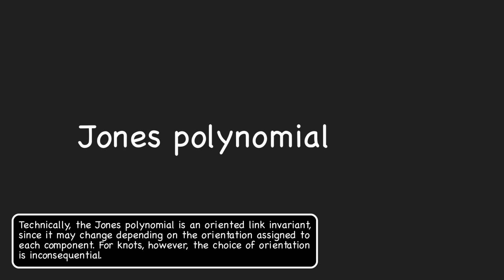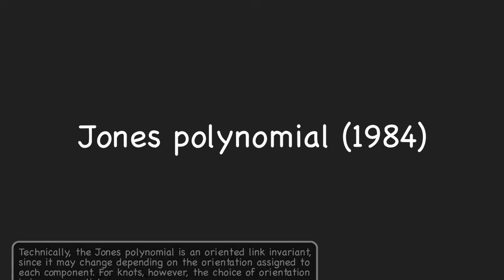Our definition of the x polynomial is a little bit unconventional, but if you've done any knot theory before, you may have heard of the Jones polynomial, which is probably the most famous link invariant, and it's very closely related to our x polynomial. It was discovered by mathematician Vaughan Jones in 1984, who later won the Fields Medal in 1990 for his work surrounding the discovery.